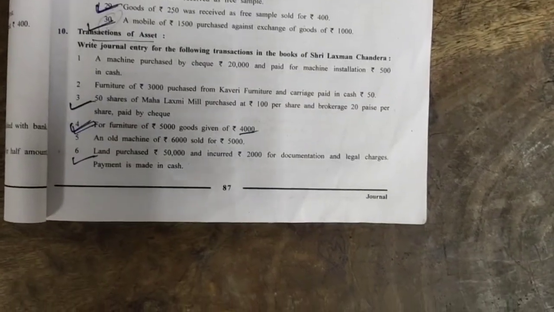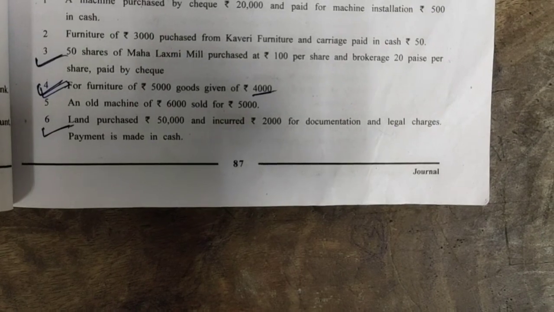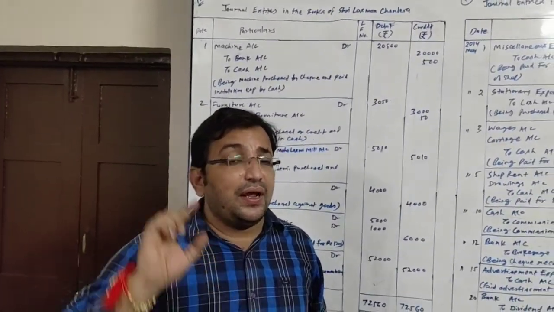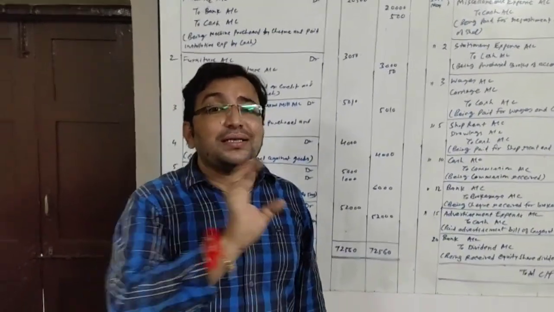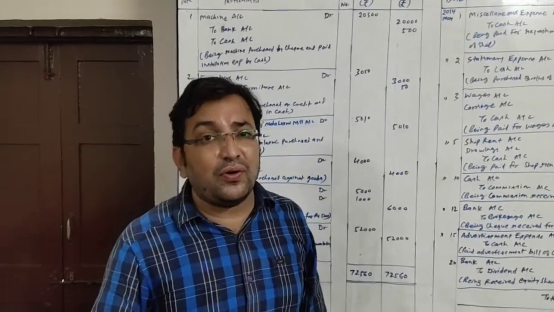An old machine of rupees 6,000 sold for rupees 5,000. Now this is a sale of machine. This is not a normal event. This is not a normal transaction.